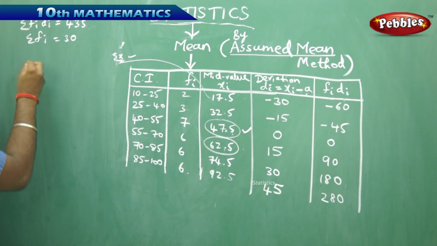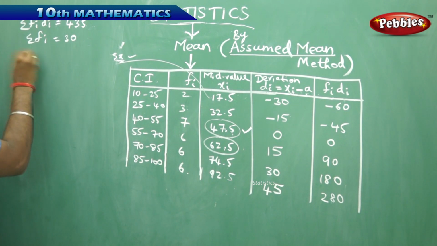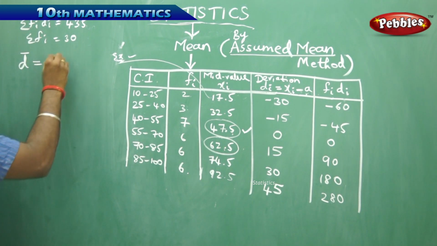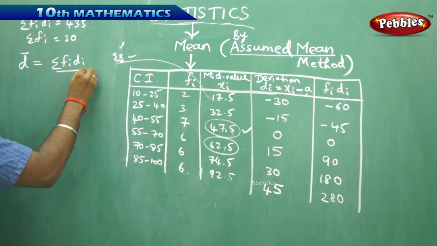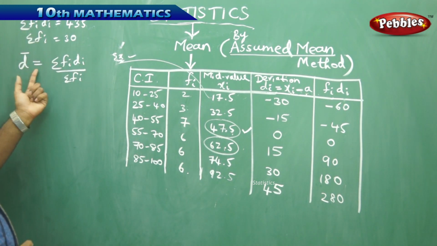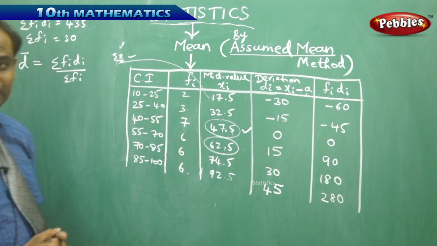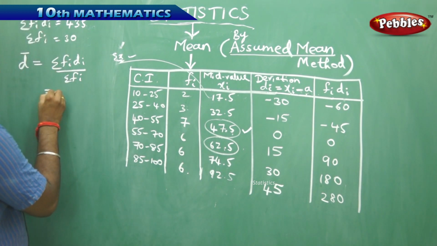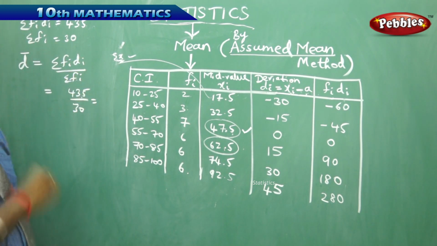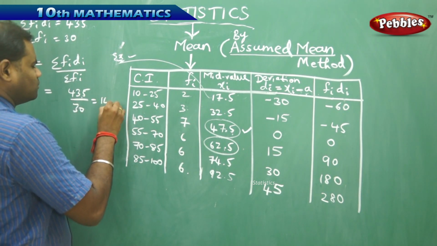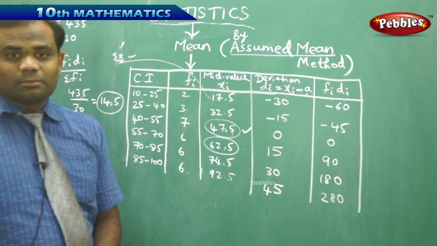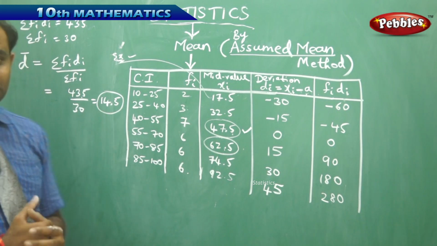And then I have my deviation using the assumed mean method. My mean using deviation is calculated using sigma fi di by sigma fi. So with the deviation, the mean using deviation d bar is given by sigma fi di by sigma fi, and therefore on further simplification this gives me 435 divided by 30, which in turn gives me 14.5. But this is not the mean, this is only the d bar which we have calculated.